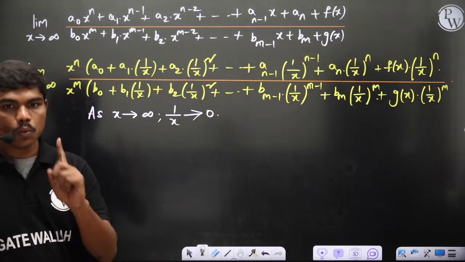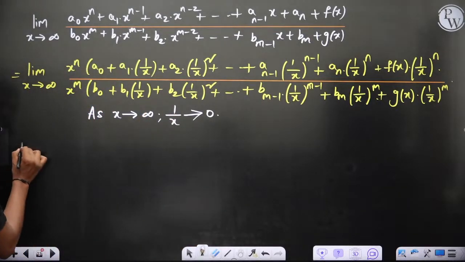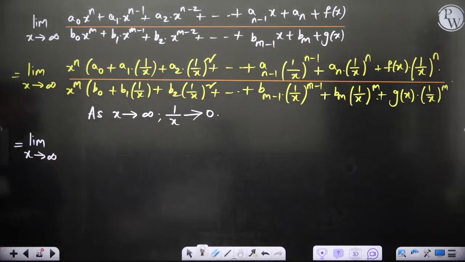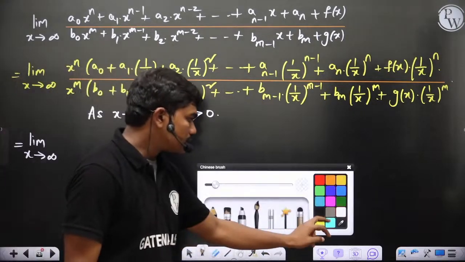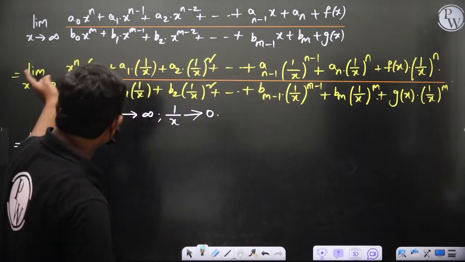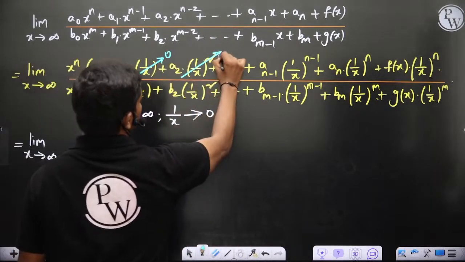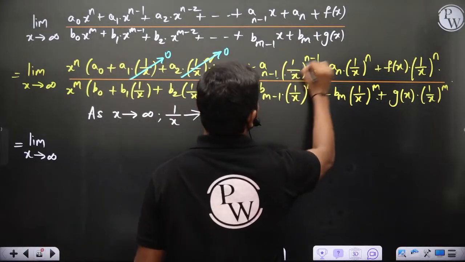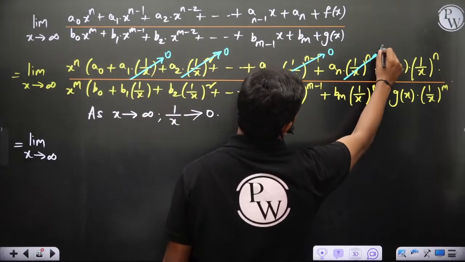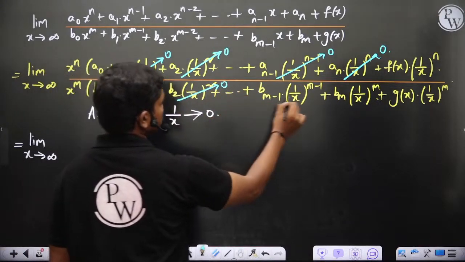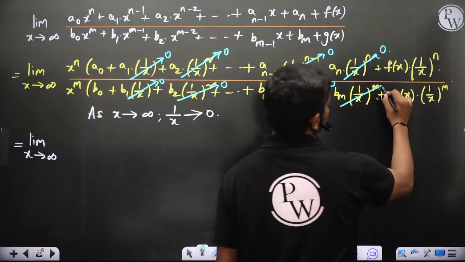That means within this limit, limit x tends to infinity, when 1 by x is tending to 0, this 1 by x goes to 0. Similarly, this 1 by x whole square goes to 0. All these are constants. Okay, so this goes to 0, this goes to 0, and similarly this goes to 0, this goes to 0, 0 and 0.